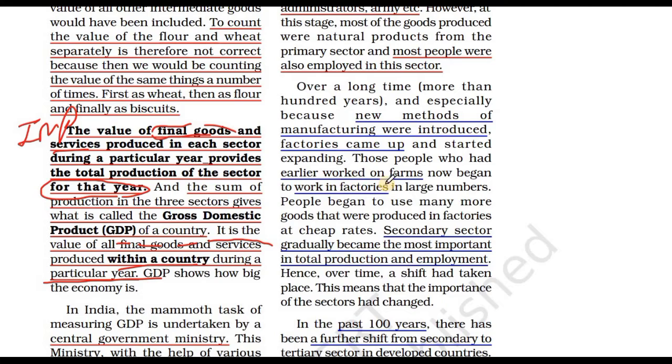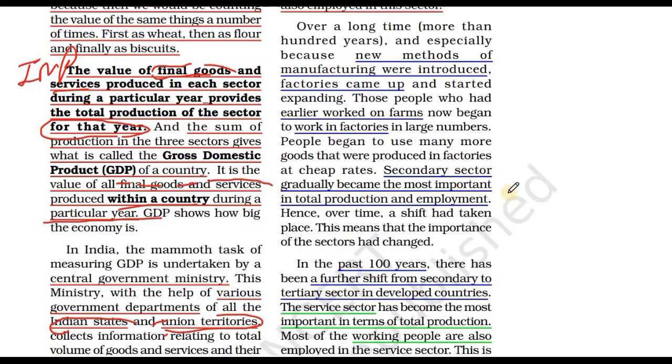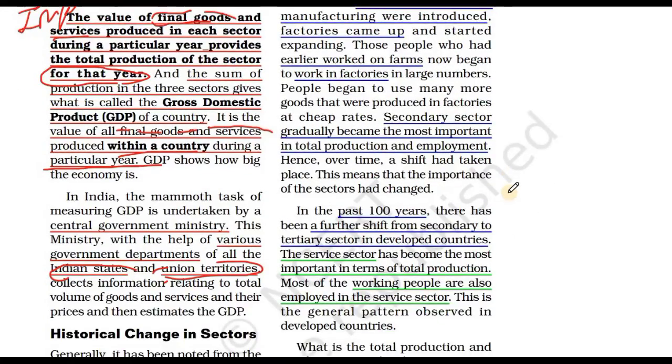Earlier they worked on farms, and now they started working in factories and were getting a good income. So the secondary sector gradually became the most important in production, meaning production expanded and it started giving more employment to people. This was the second phase.